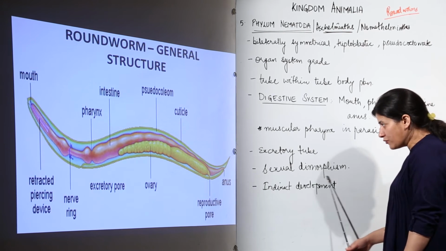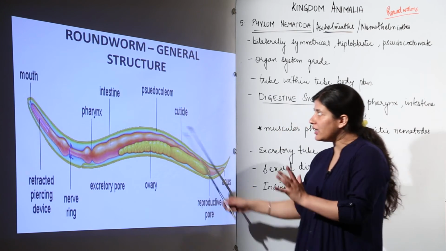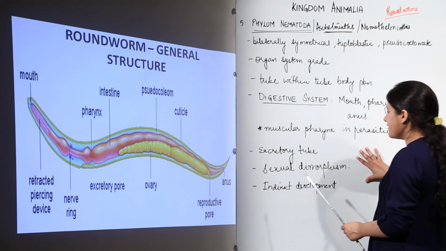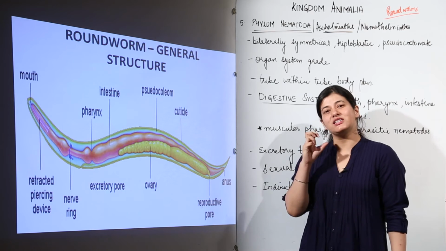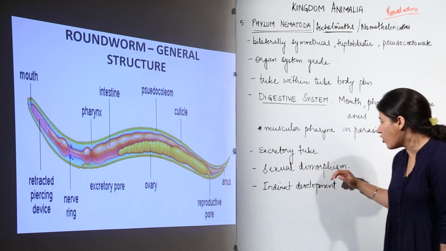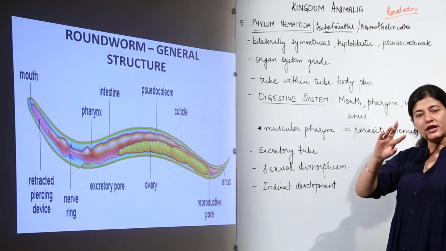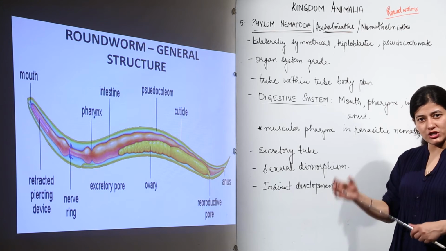There is sexual dimorphism. As we are seeing over here, we have an ovary. So this is a female roundworm. Now when we have sexual dimorphism, we can distinguish from the external morphology. This is dimorphism, morphology 2. So there are two different morphologies that would be present, and what would be the basis of that morphology differentiation?